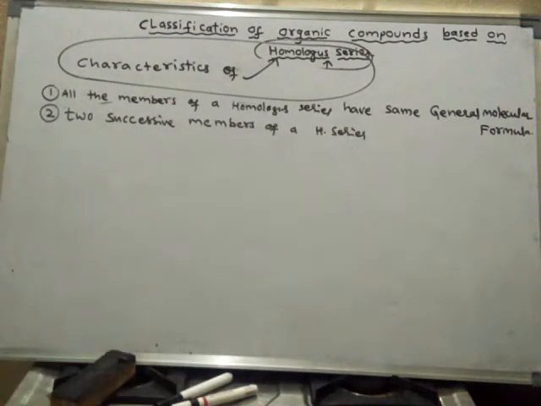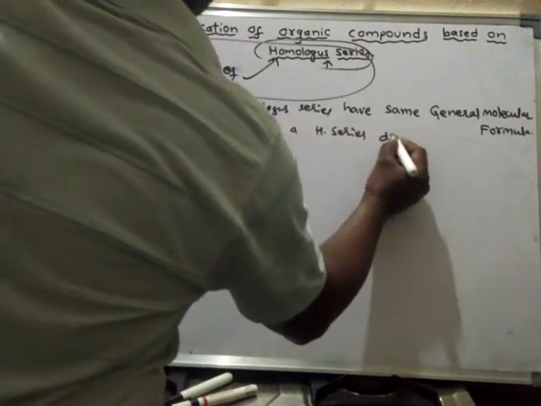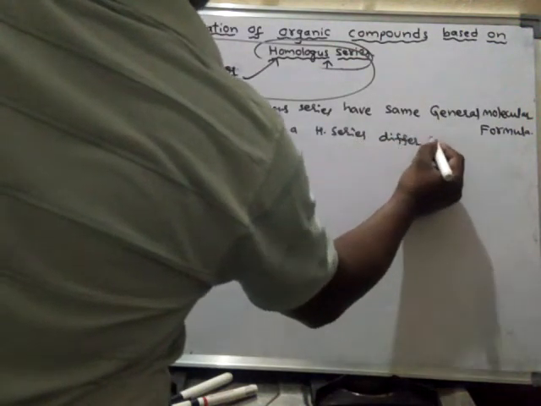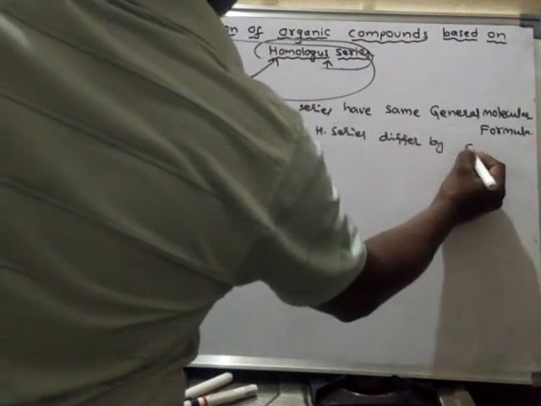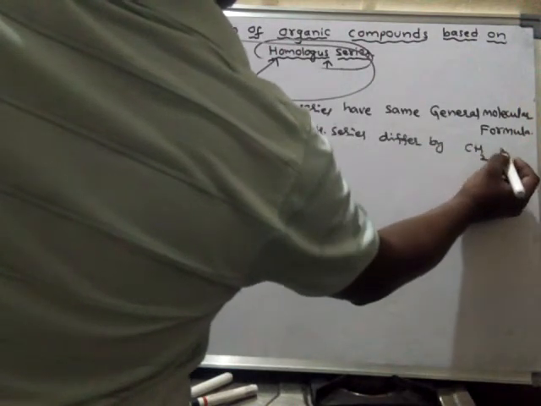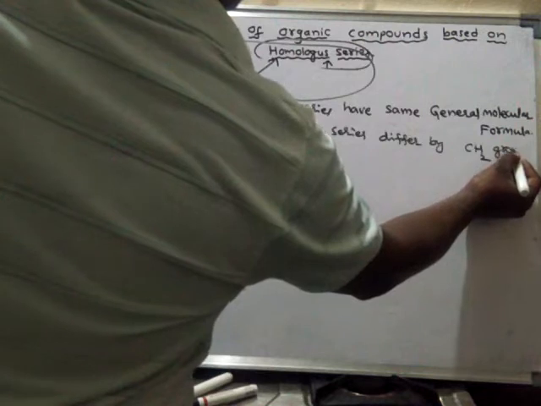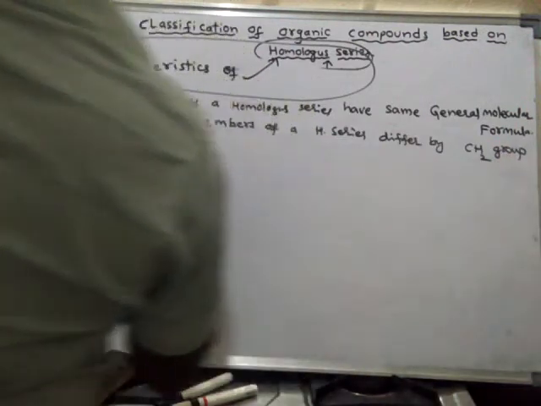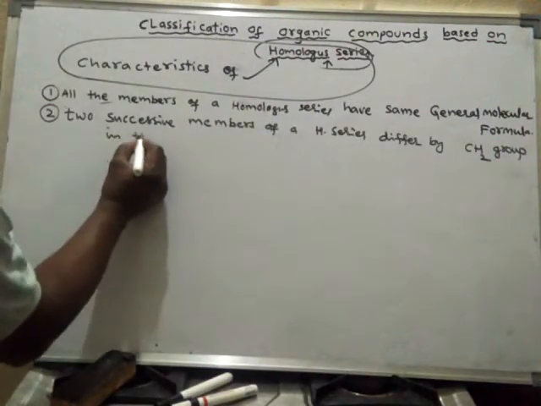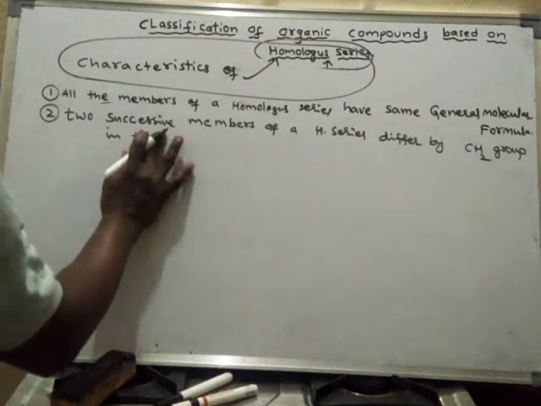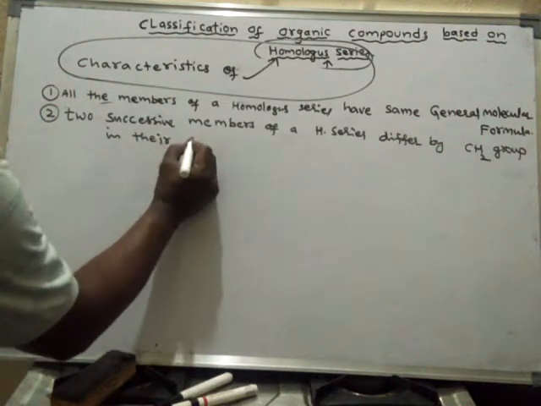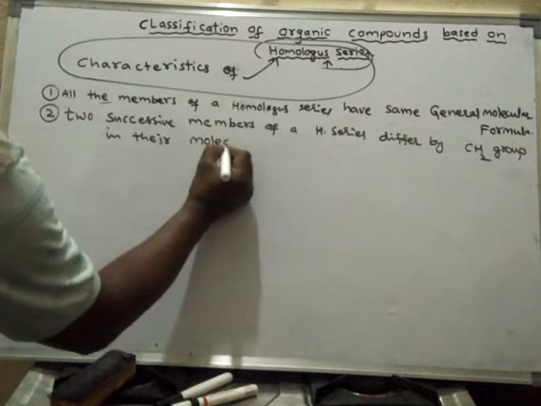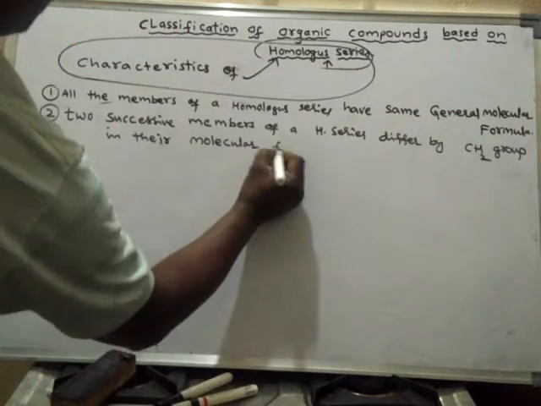Two successive members of a homologous series differ by a CH2 group in their molecular formula.